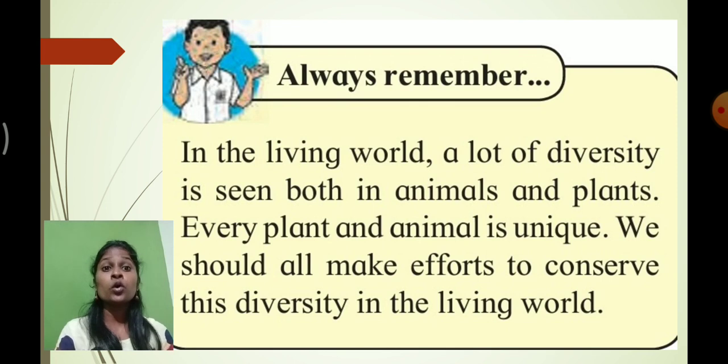So we should all make an effort to conserve this diversity in living things. Understood? We don't have to destroy any type of plant or animal. We have to protect them and preserve them, because diversity is important for our environment and for our survival also. Understood, students? So here we completed the revision part of lesson number 3, diversity in living things and their classification.